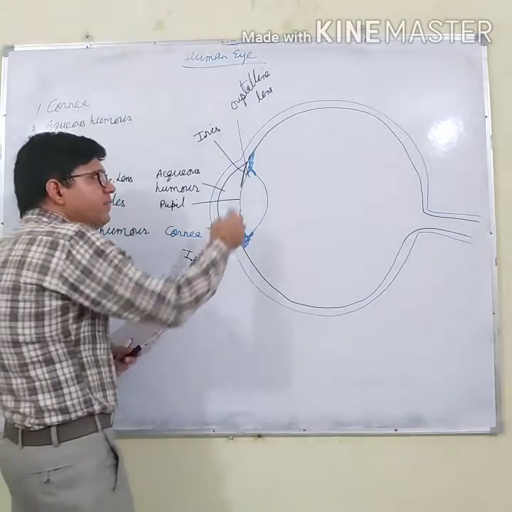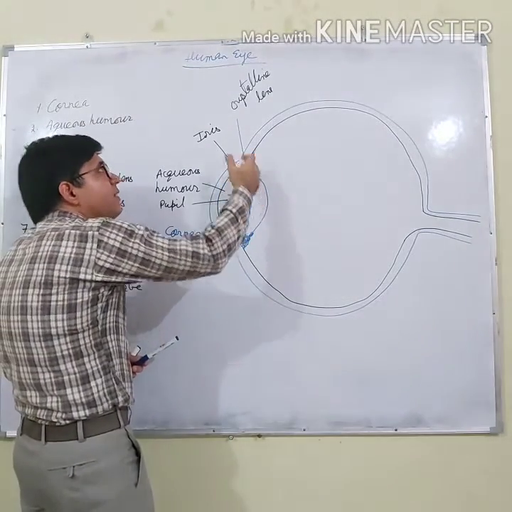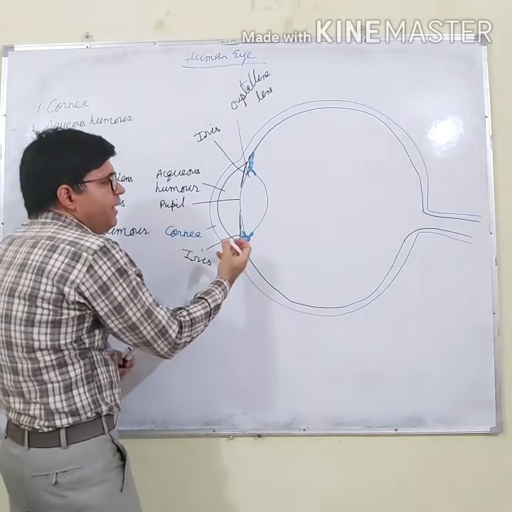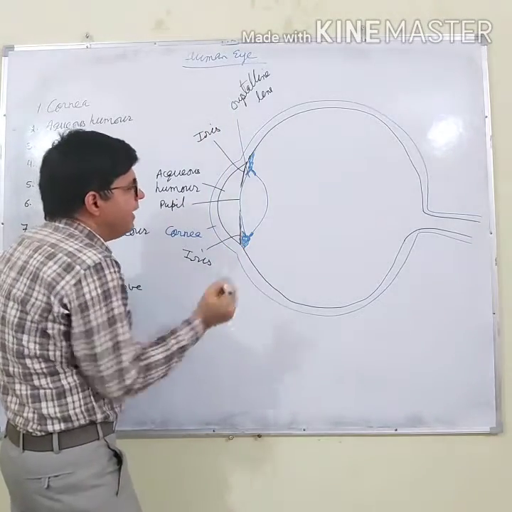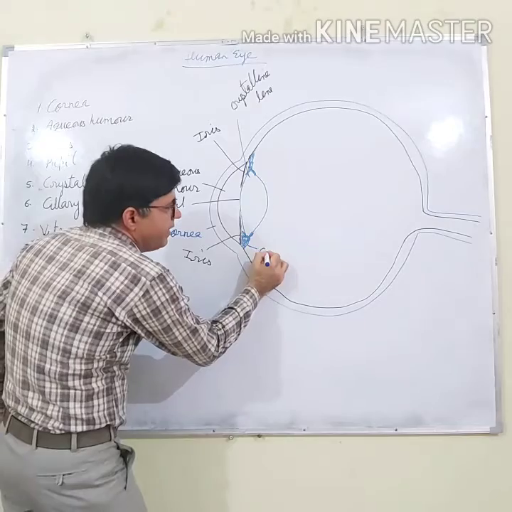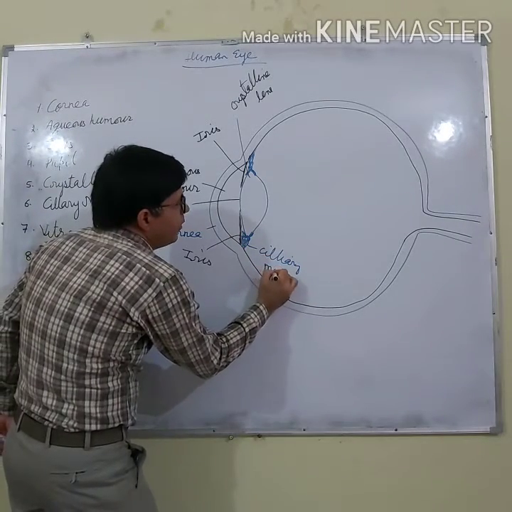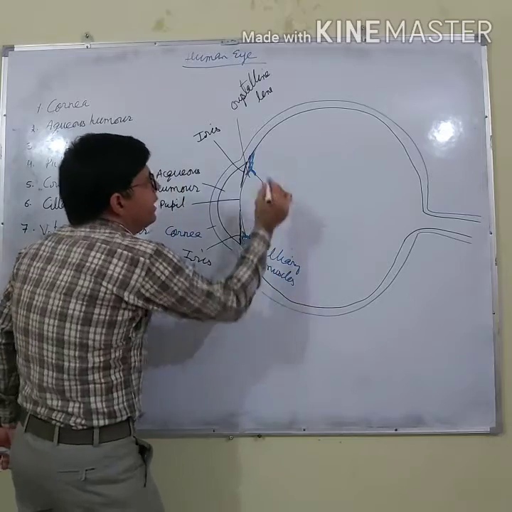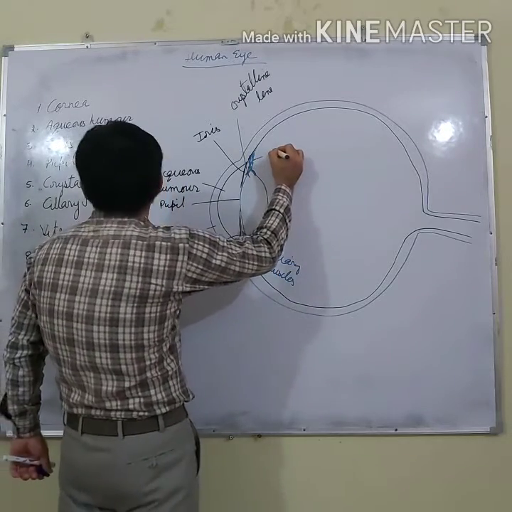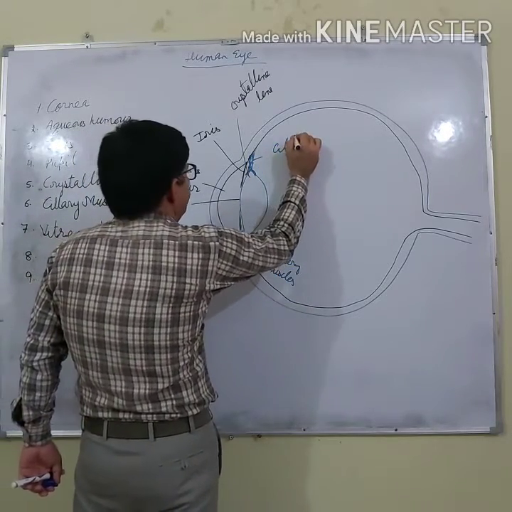One more point is that this crystalline lens is made up of flexible tissues. This crystalline lens is held by the ciliary muscles. These are the ciliary muscles. What is the function of the ciliary muscles?